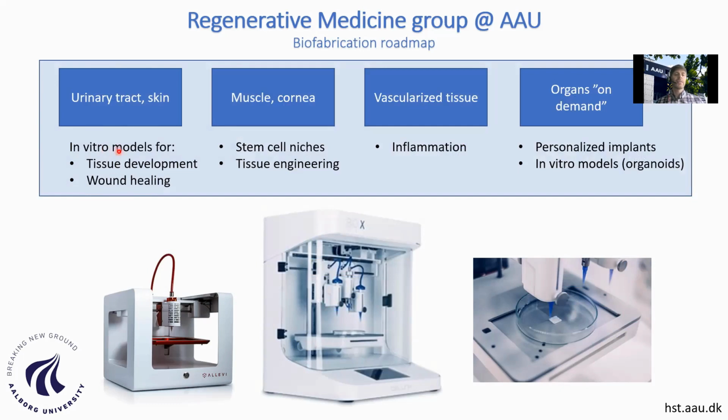And towards the long-term goal, maybe to obtain through these biofabrication techniques what we call organs on demand. So it's somehow very futuristic. And now when we see the topic of biofabrication, many of the authors focus so much on producing organs for replacements, but we see this as a long-term objective, perhaps to develop personalized implants or in vitro models.